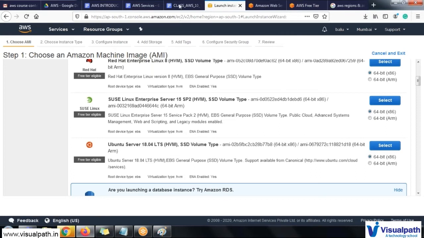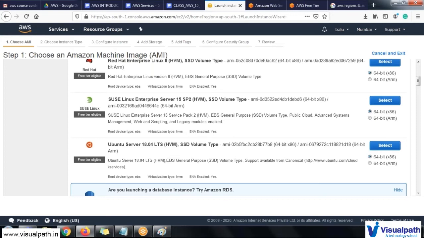So this Ubuntu server we will use for our entire next sessions. This Ubuntu is free tier eligible, which is nothing but you can use this for the next 30 days also. You won't be charged anything for using this Ubuntu server, Ubuntu machine. So I'll explain how to create this Ubuntu server and how to use it.